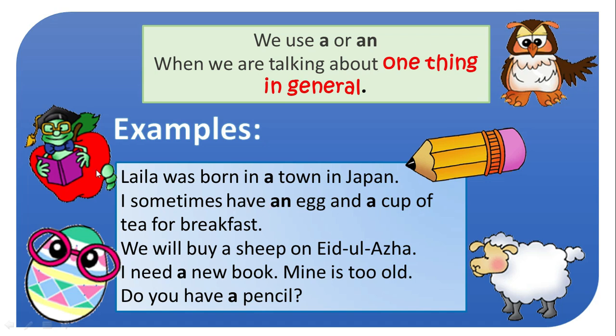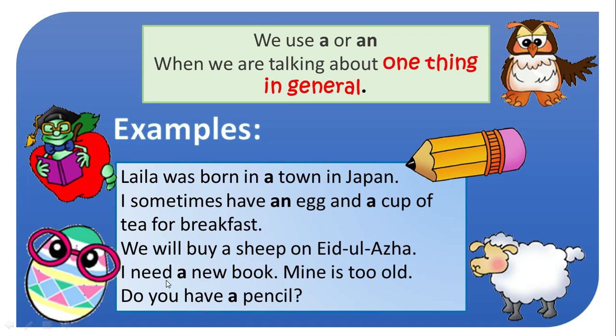Leila was born in a town in Japan. I sometimes have an egg and a cup of tea for breakfast. Now here you can see it's not written eggs. If it had been eggs, then we are not going to use an over here. Okay, so I sometimes have an egg, a single egg, and a cup of tea for breakfast. We will buy a sheep on Eid al-Azha. So you are going to buy one sheep, so a sheep on Eid al-Azha.